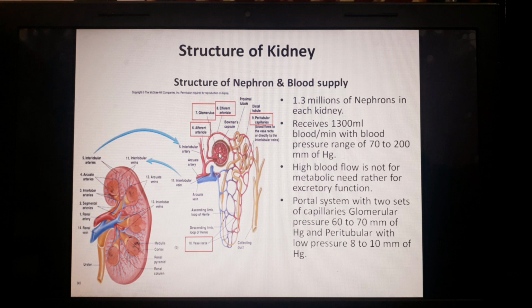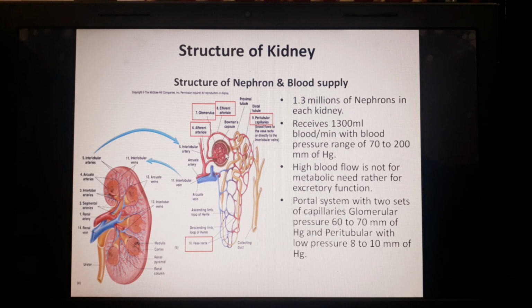What is the reason for the high blood flow into the kidney? It is not because of its metabolic need. It is because the blood is to be filtered into the Bowman's capsule via the glomerular capillaries. That's why there is a high blood flow, to remove the different harmful products in the form of urine.